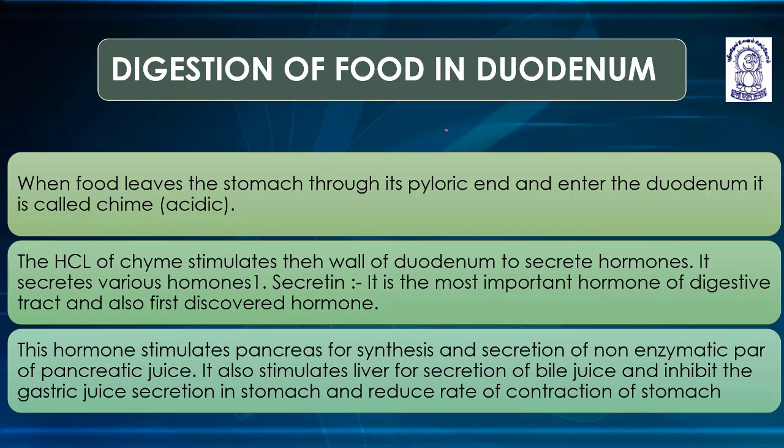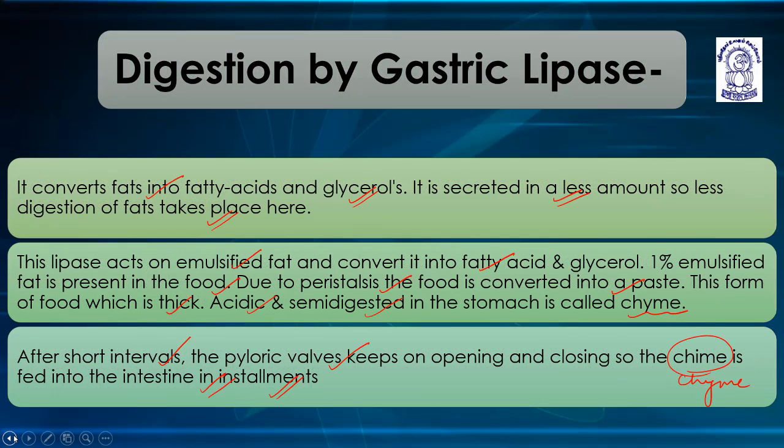Digestion of food in duodenum. So the digestion in the presence of gastric lipase is simple. That gastric lipase converts fat into fatty acids and glycerol. This lipase acts on the emulsified fat and converts it into fatty acid and glycerol.